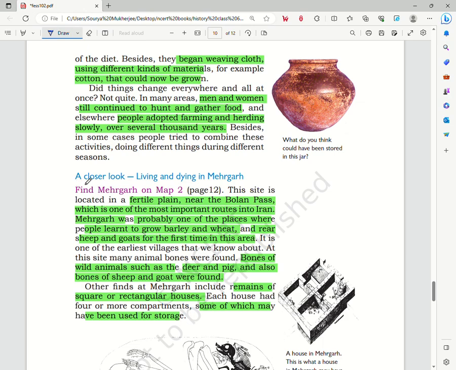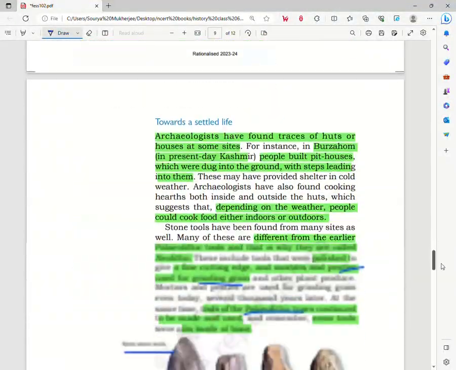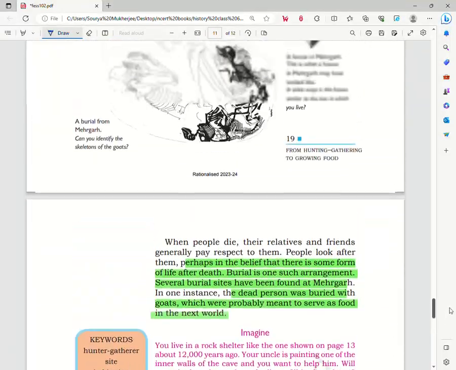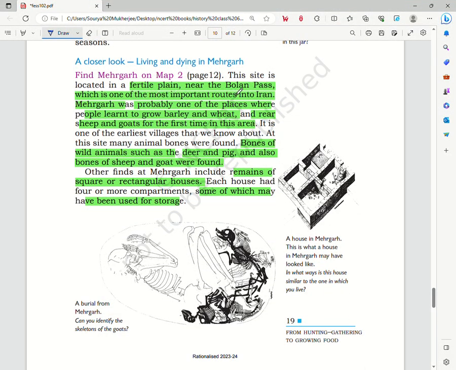Now we see a particular case of Mehergarh. If we look at the map, you could find Mehergarh. Here, you see Mehergarh is located in present-day Pakistan. This site is located at the Bolan Pass, which is one of the most important routes into Iran. Mehergarh was probably one of the places where people learned to grow barley and wheat, and rear sheep and goats for the first time in this area.